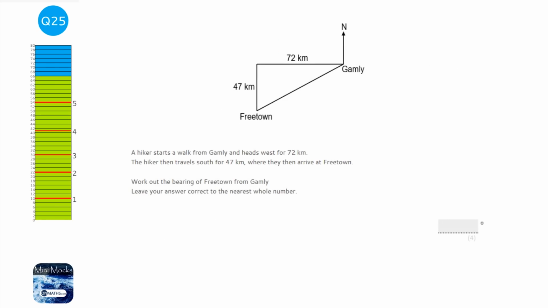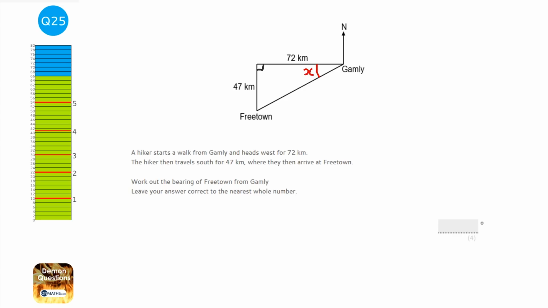So this question looks like a standard bearings question, but something you might notice is there's no angles in it. So if there's no angles in it, we need something else, and that something else is going to involve the right angled triangle here. We can see there's a right angled triangle here, and when we've got a right angled triangle with two sides, we can find an angle with trigonometry. I'm going to call this angle x.